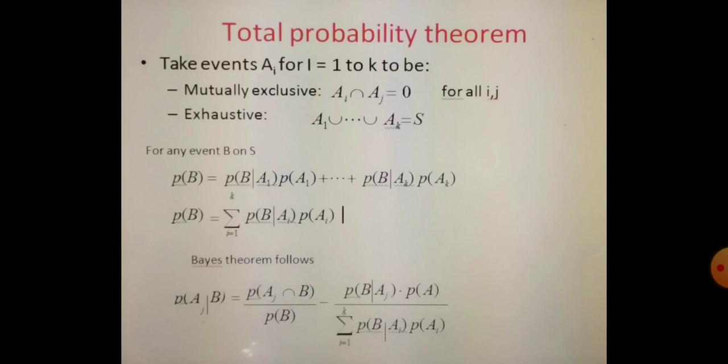What is the meaning of exhaustive? It means that by including A1 to AK, the total gives the sample space.